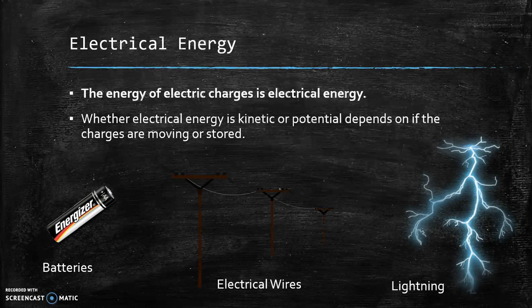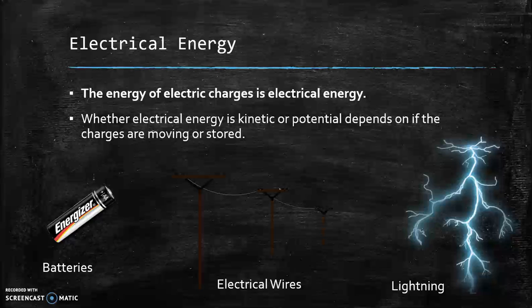Another form is electrical energy, and this is the energy of electric charges. So whether or not this is kinetic or potential depends on if the charges are moving, so they'd be kinetic, or stored, where they'd be potential. And some examples are batteries, electrical wires, and lightning.